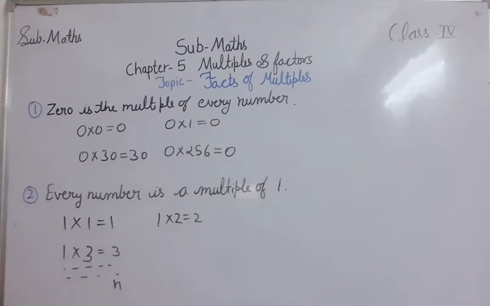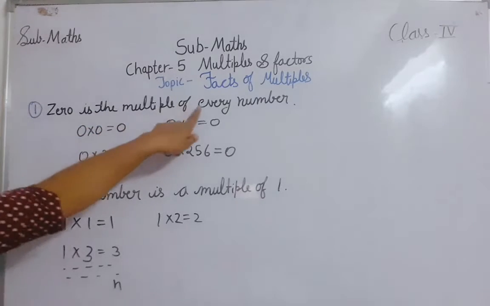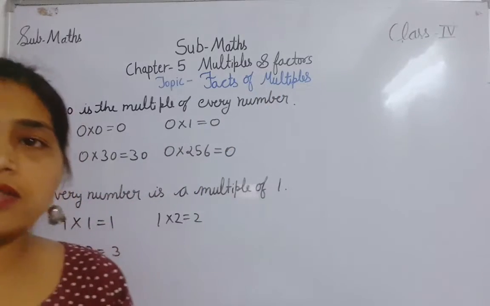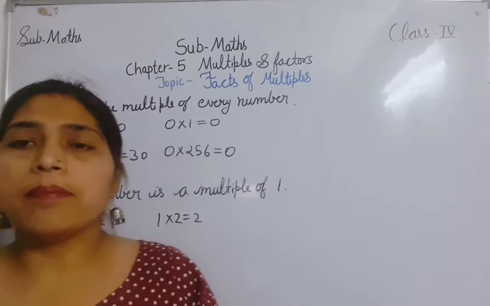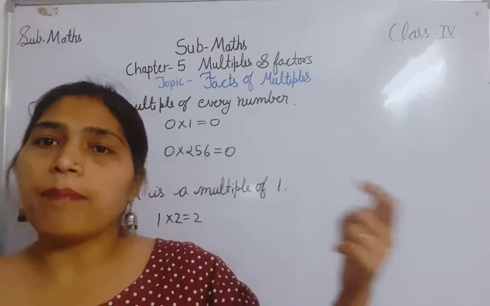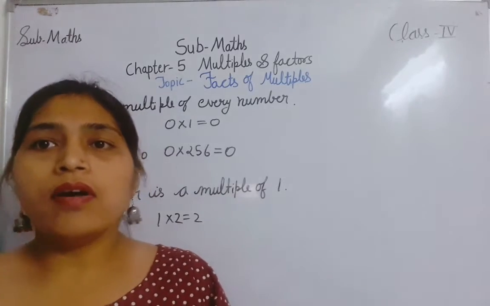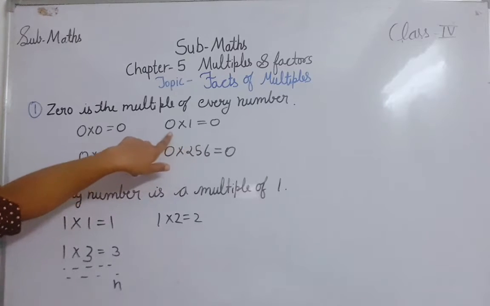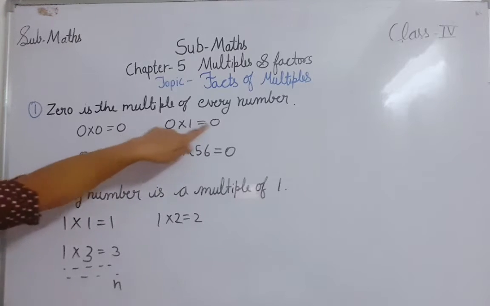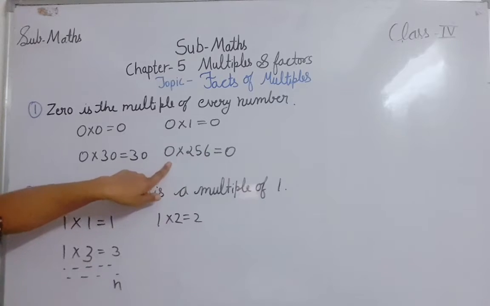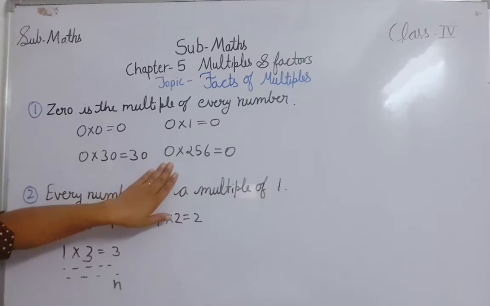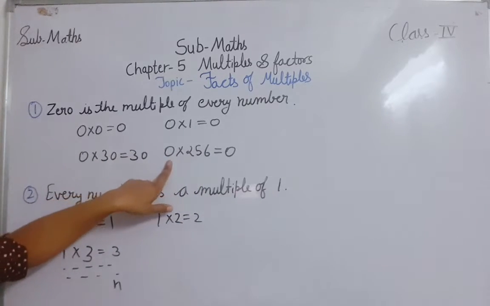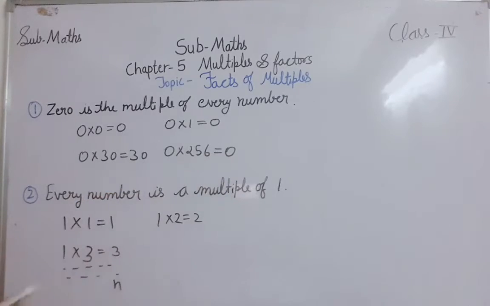Okay. So what is the first fact of multiples? The first fact is 0 is a multiple of every number. By default, if I am asking for a multiple of any number, 0 is a multiple of every number. See, if I am asking for a multiple of 1 and you multiply it with 0, you will get 0. If you multiply any number with 0, you will get 0.